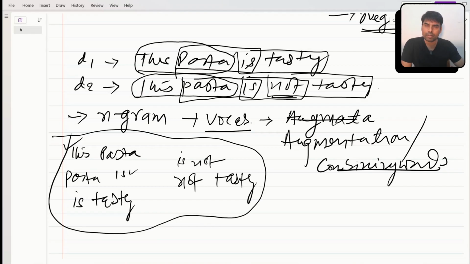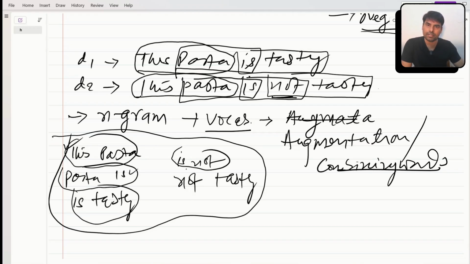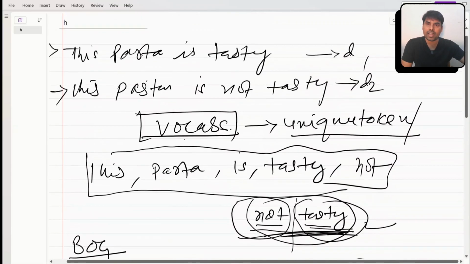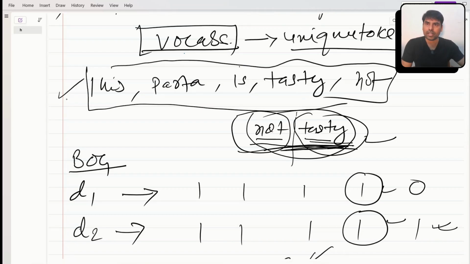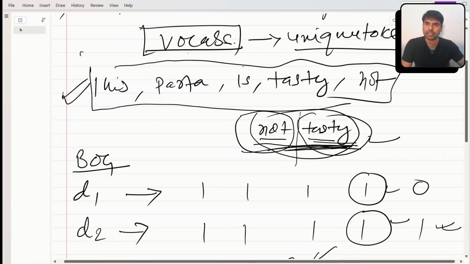Okay, so what is my vocab? This pasta, pasta is, is tasty, is not, not tasty. Okay, so you can see the difference, right? In bag of word, my vocab has only single words. This is the vocab in case of bag of word, right? This pasta is tasty not.